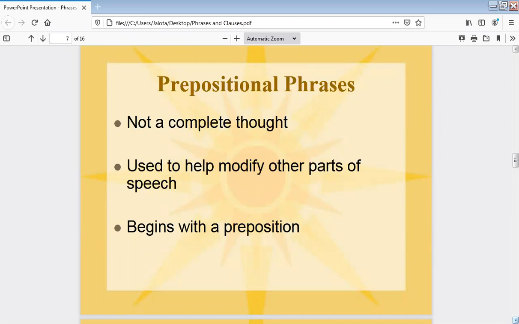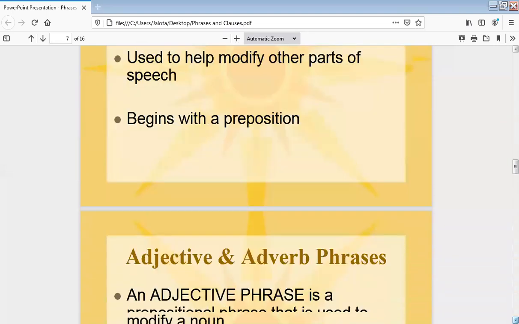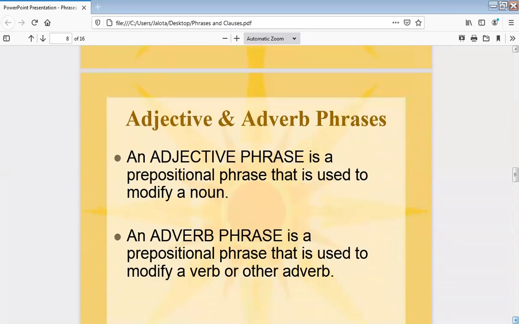But we are asking you the further difference: adjective and adverb phrase. An adjective phrase is a prepositional phrase that is used to modify a noun. An adverb phrase is a prepositional phrase that is used to modify a verb or other adverb.